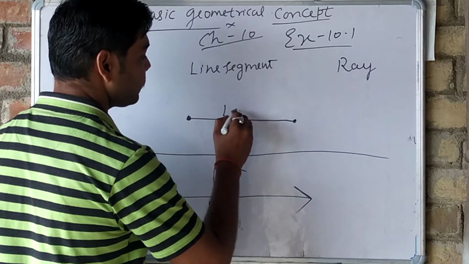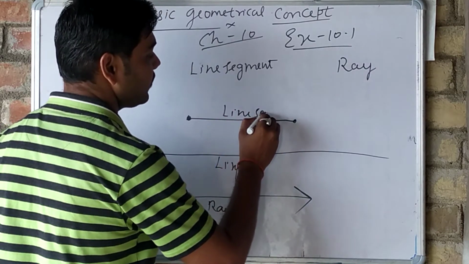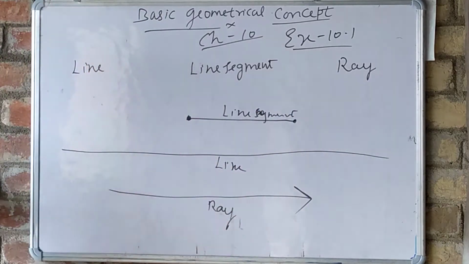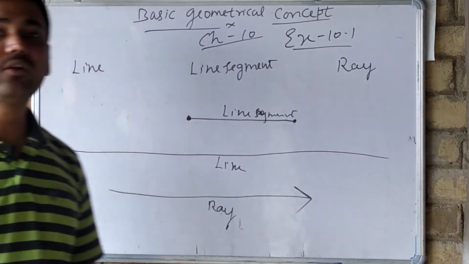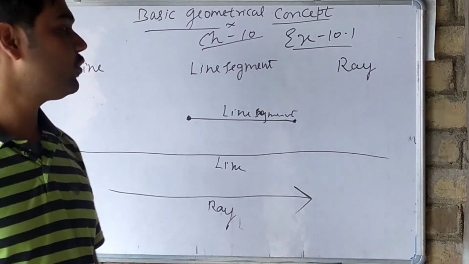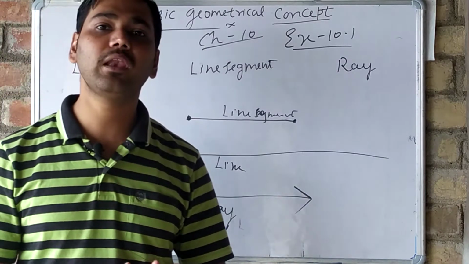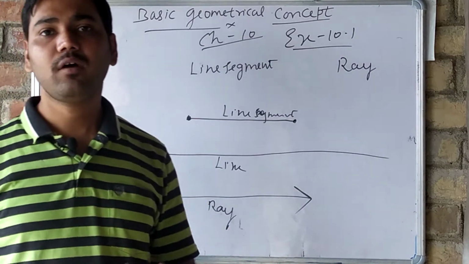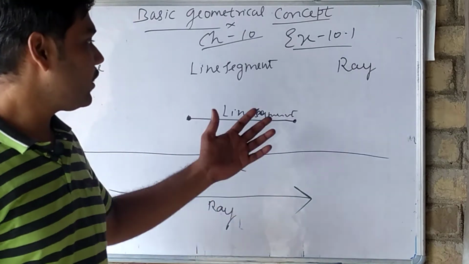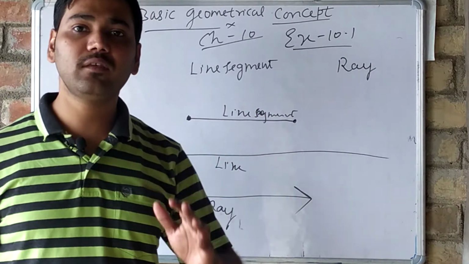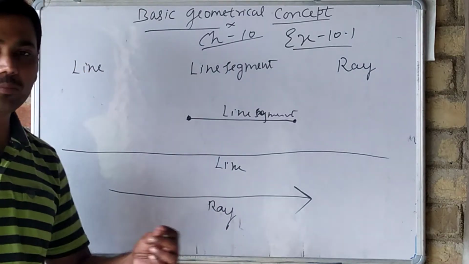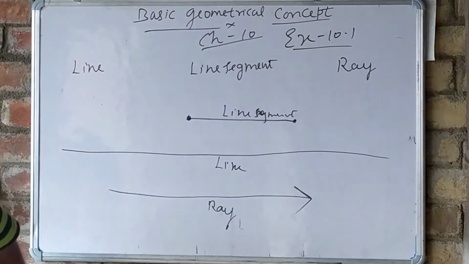These are the diagrams of the line segment, line and ray. This is the diagram I have drawn just to represent it, so that you will be able to understand the difference between line segment and ray. So now you have understood. The representation of line, line segment and ray is also different.